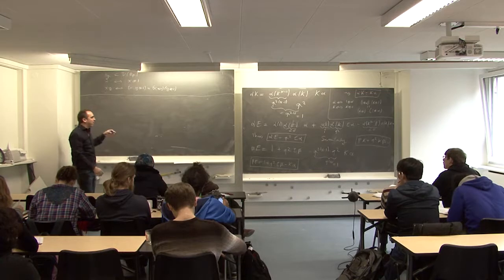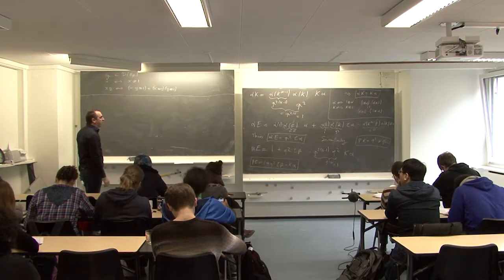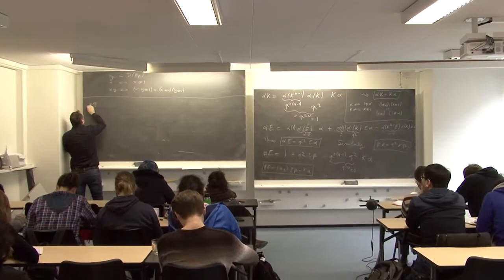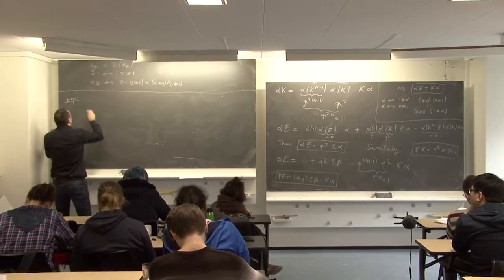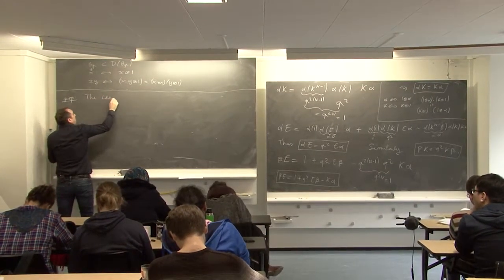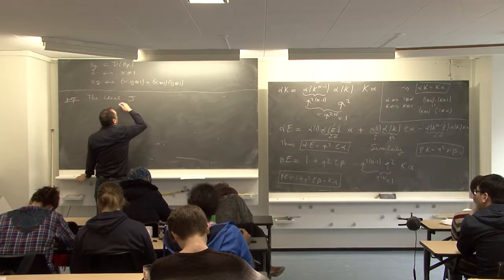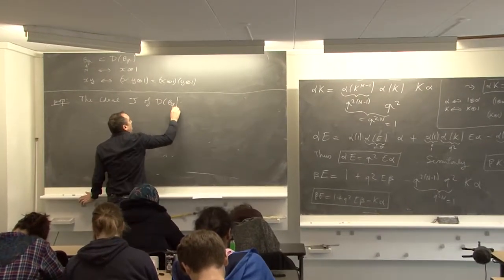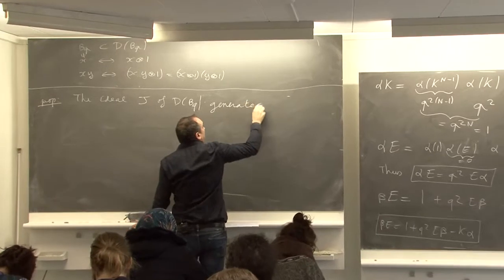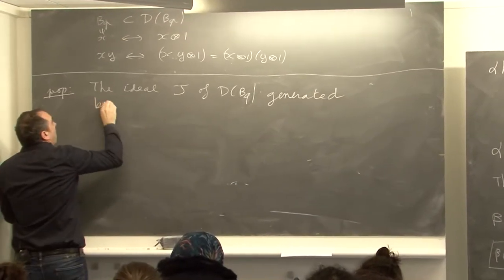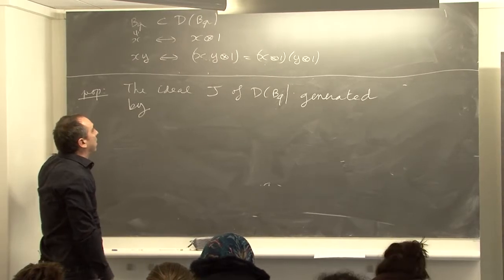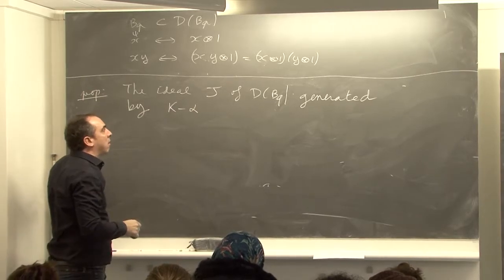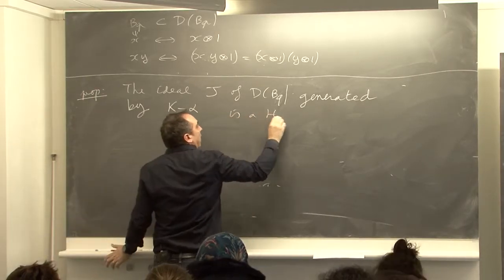We know how to multiply elements of the double. And we have this property that the ideal J, so it is the two-sided ideal of D of BQ generated by, I identify K and alpha, is a Hopf ideal.